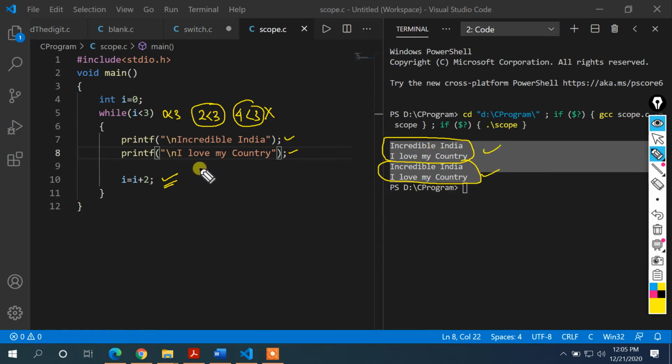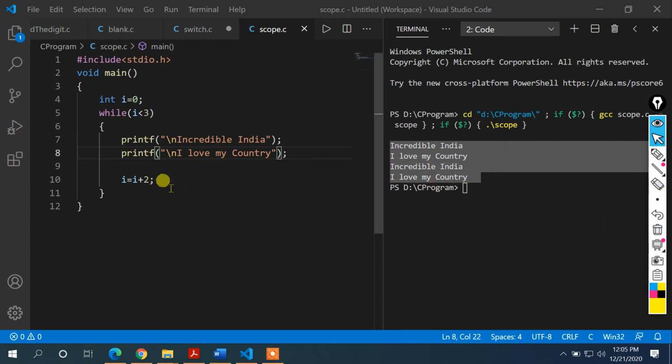The objective of creating this video is to show you that we can not only increase the value of i by 1 or decrement it by 1, we can also increase or decrease it by 2 or 3 or 4, depending upon the user's need. Besides that, there are some other things that we are going to discuss today on while loop. Let's say I will write something here.